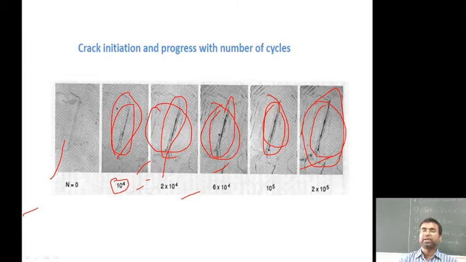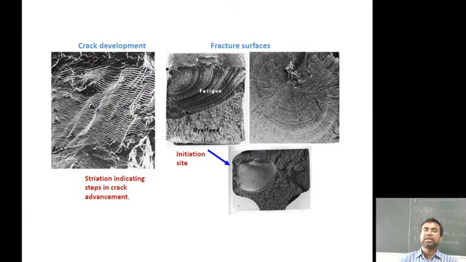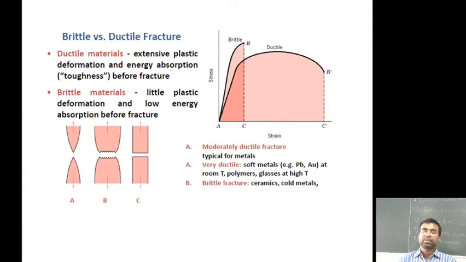In this figure, you can identify another example of crack development and the fracture surface, and how the step-by-step segregation indicates that crack propagation is taking place inside the material. The crack development shows segregation indicating steps in crack advancement, and this fracture surface shows the fatigue failure due to cyclic loading. And the third figure shows the initiation site, that is, how the progression of the fatigue crack takes place.